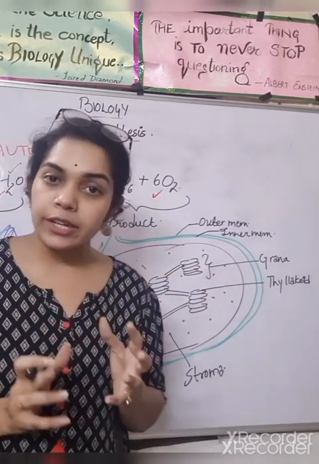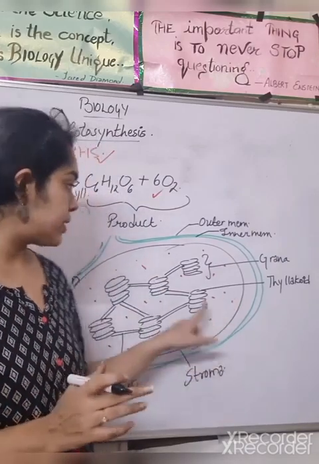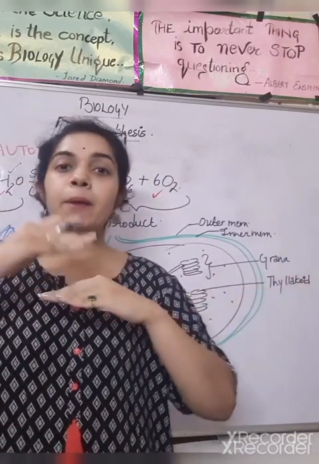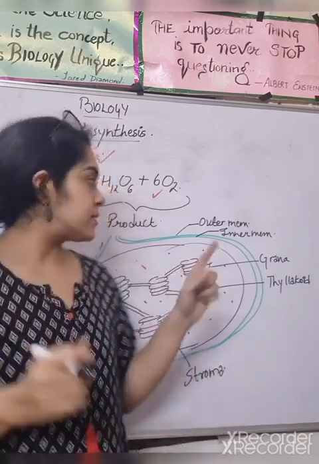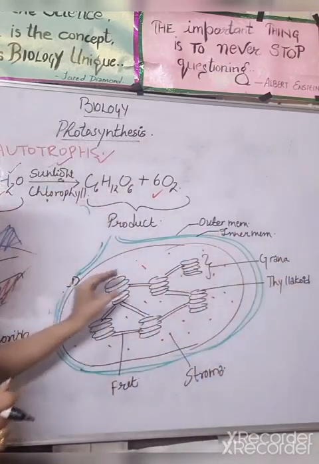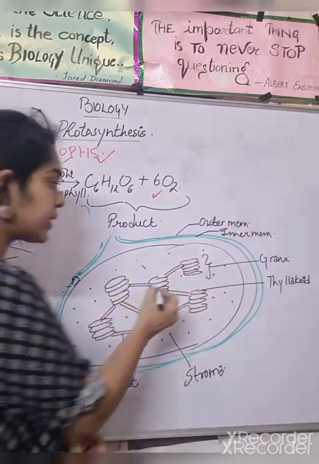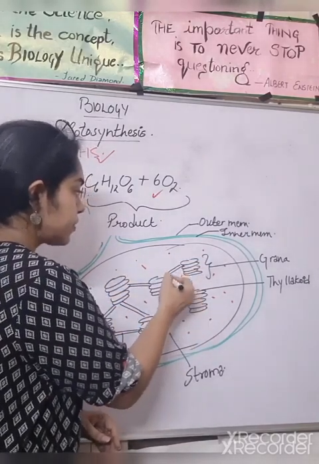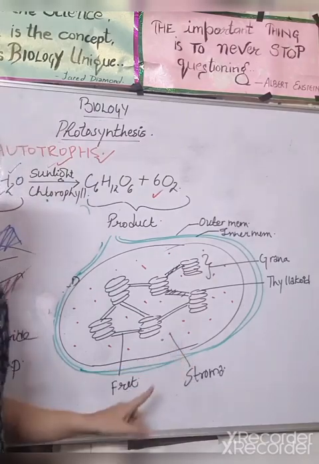Okay, it is also green in color. It is a sac-like structure. This is a thylakoid. And a number of thylakoids piled together is known as your grana. Okay, so this is your grana. A number of granas are connected with this. That is known as your fret.